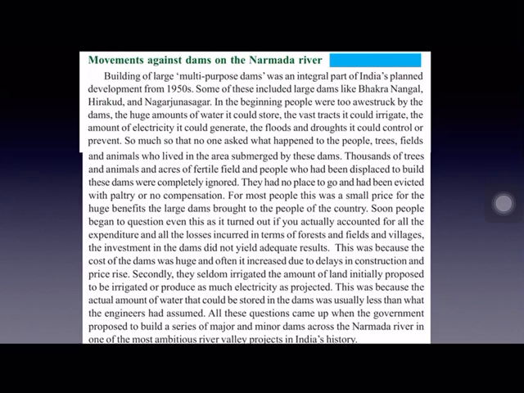Bhakra-Nangal project was constructed on Sutlej River, Hirakud on Mahanadi in Orissa, Nagarjuna Sagar project on Krishna River in Andhra Pradesh. These are some examples of multi-purpose projects. And in the beginning, the people were also wonderstruck by these dams and projects.